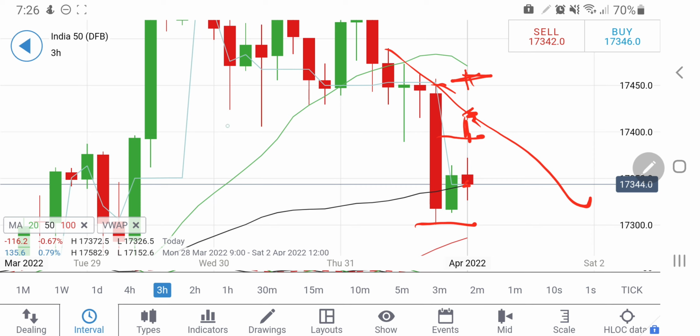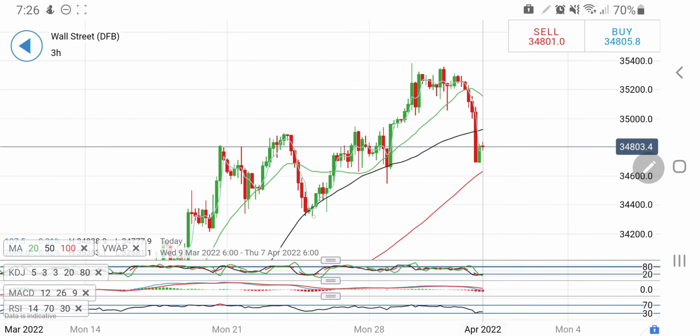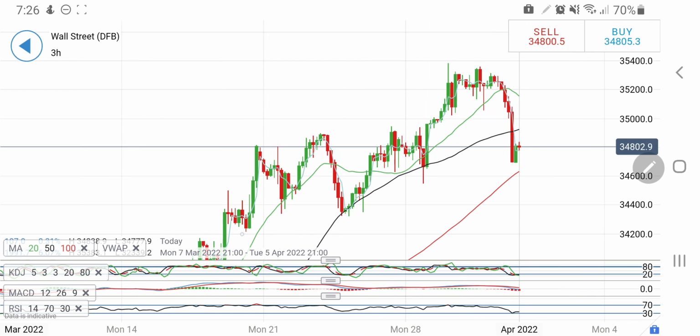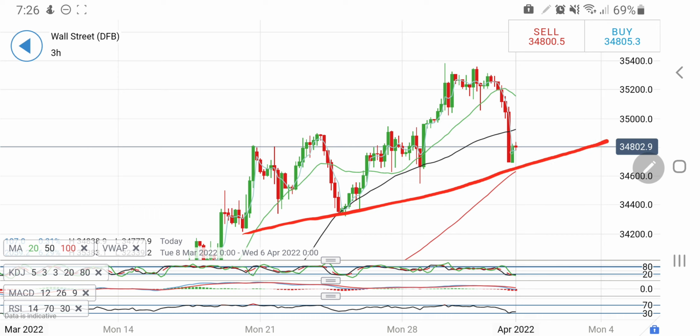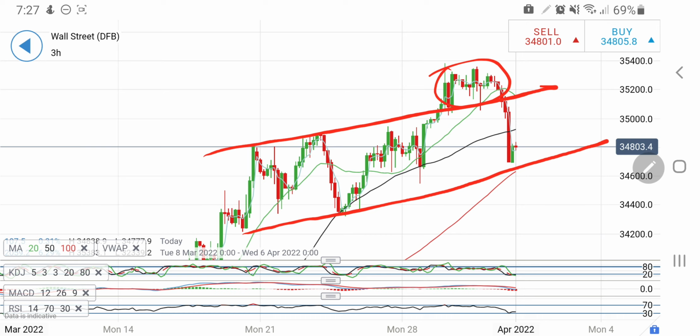Now let's have a look at US 30. See, US 30 on the 3-hour charts. If you look at it here, and if you connect the dots, you will find that it is trying to trade very much in this zone. It went out of this zone, got the resistance at around 35,400. Now the support at around 34,600 and 700. See, 700 is already got, and it is trying to reverse from here.